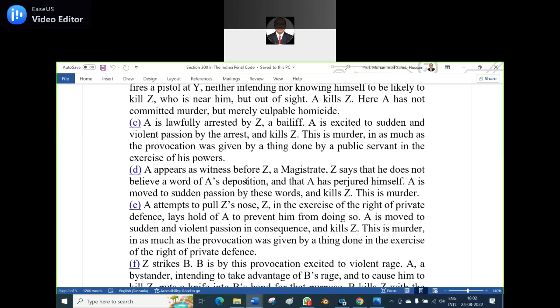It is not culpable homicide not amounting to murder, it is purely a murder. Because the magistrate, having the privilege, is legally aware, and he says, I believe that your witness is not proper, that you are a wrong witness, or a false witness, or a liar.